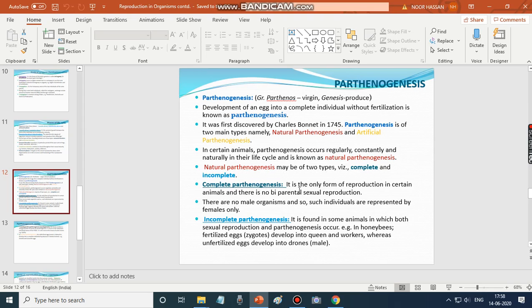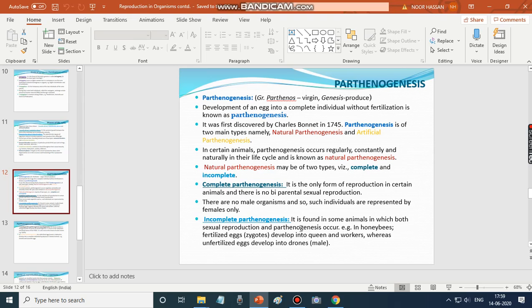Complete parthenogenesis is the only form of reproduction in certain animals, and there is no biparental sexual reproduction. There are no male organisms, and so such individuals are represented by females only.